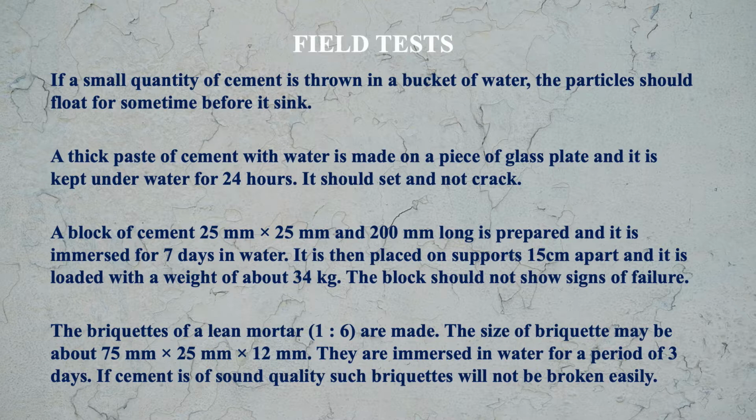Next is the briquettes of a lean mortar. Lean mortar means one in which we are using a 1:6 proportion, 1 cement and 6 sand. The size of the briquettes may be about 75 mm by 25 mm by 12 mm. They are immersed in water for a period of 3 days. If cement is of sound quality, such briquettes will not break easily. So this will tell you that cement is of good quality. So these tests you can use as field tests. In the field you can check the quality of the cement.